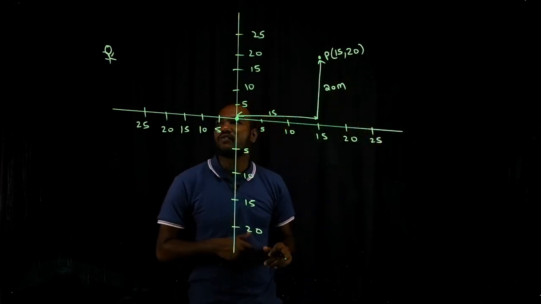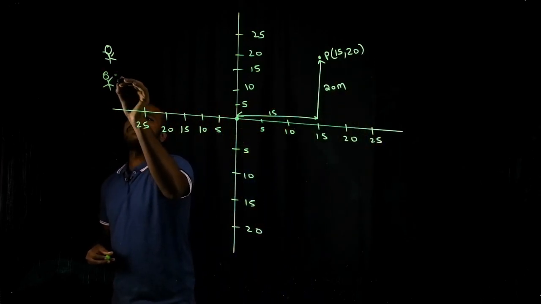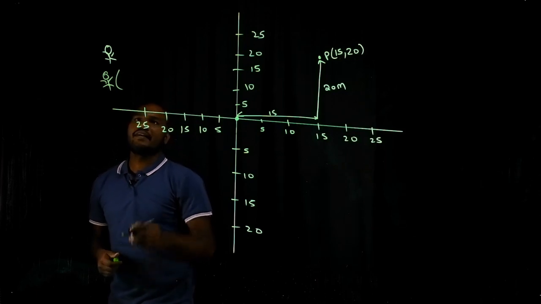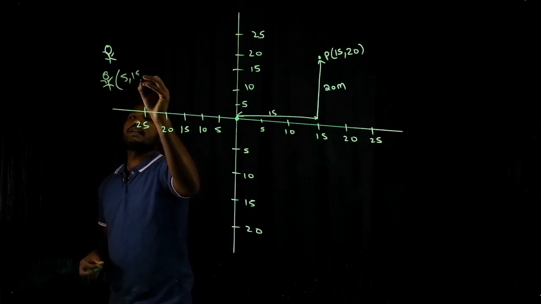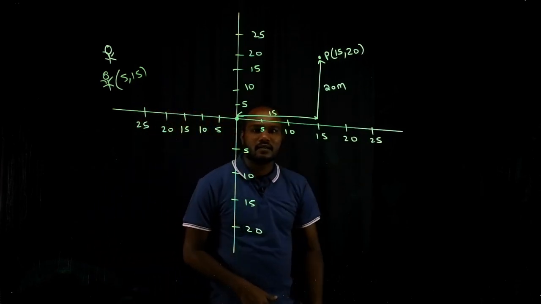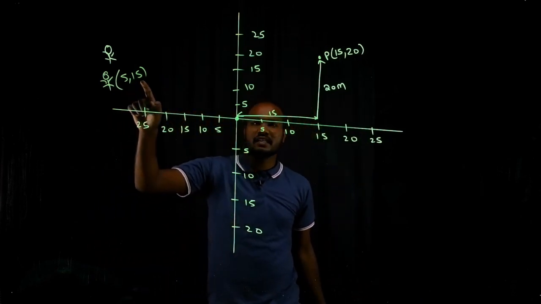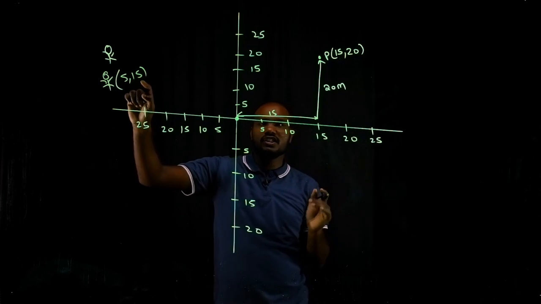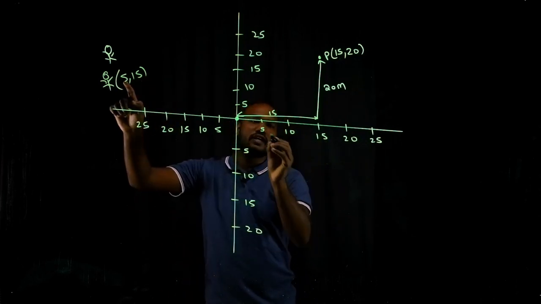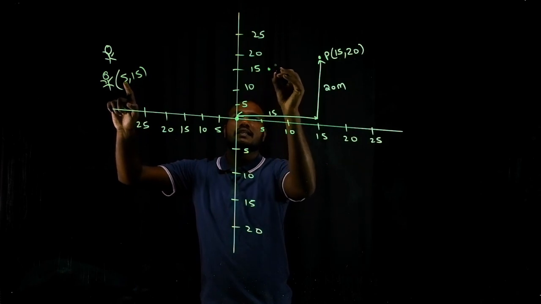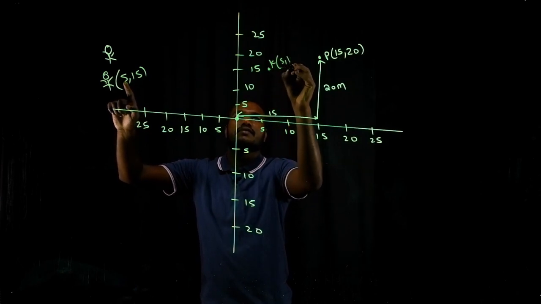So now if I consider another friend, let's say he traveled 5 meter and 15 meter. What does that mean? This point is telling you a location. He said he's at 5 and 15. Where is 5 and 15? Where is 5? This is 5, this is 15. Karthik is here, 5, 15.